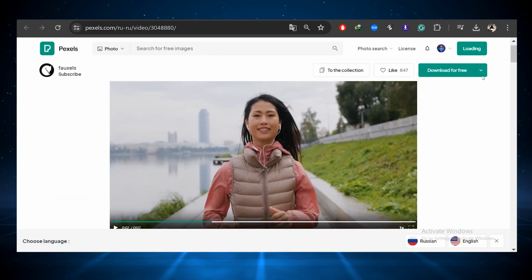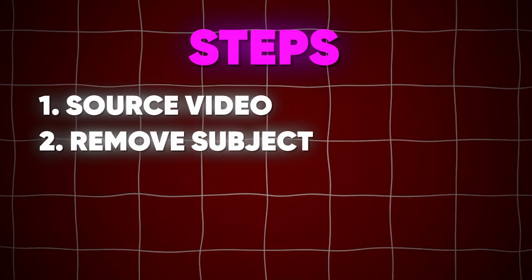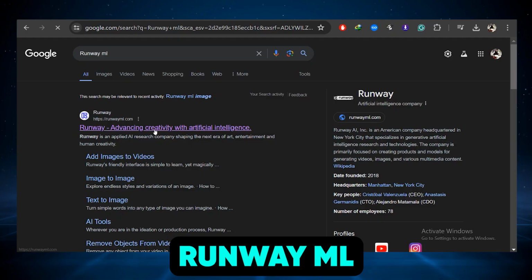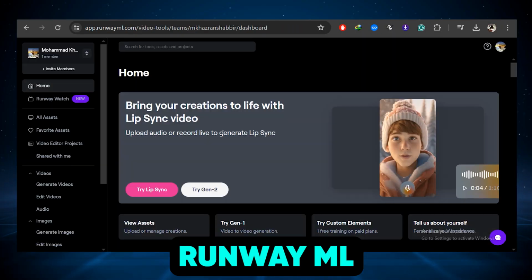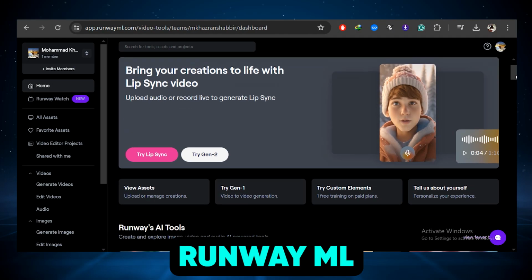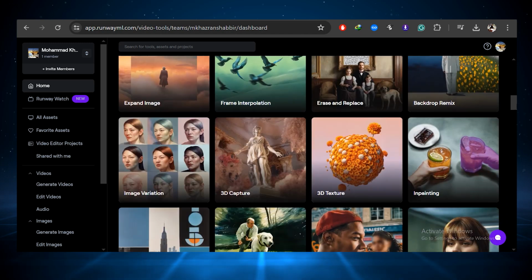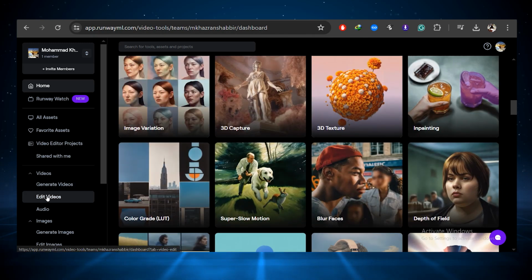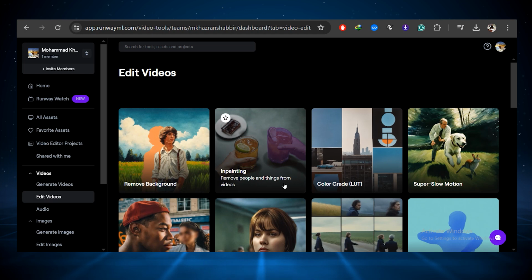and the next step will be to remove this subject from it, which we will do using Runway ML. Don't worry, it won't cost you anything. We can test a few things for free. So on the left side, you can see the ability to edit videos. So simply click on that, and we'll get permission to use all of Runway ML's video tools.